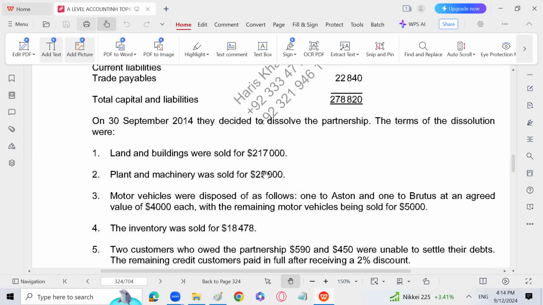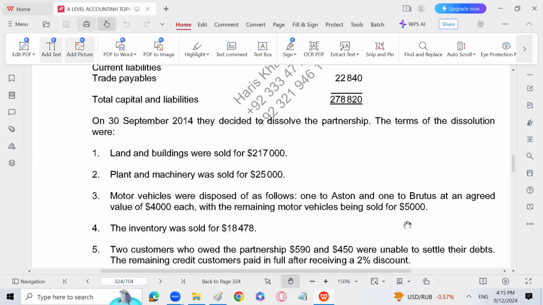Like land and building were sold for 2,17,000, plant and machinery for 25,000, motor vehicles were disposed of as follows: 1 to Aston and 1 to Brutus at an agreed value of 4,000 each. That has been basically taken over by Aston and Brutus at an agreed value of 4,000, with the remainder motor vehicle being sold for 5,000.